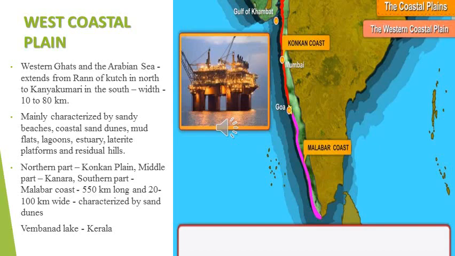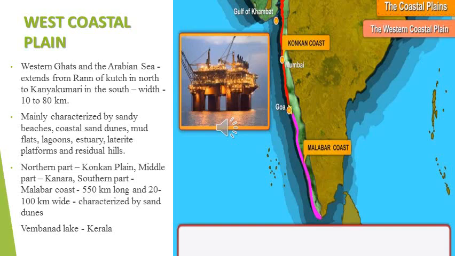The width of the west coastal plain varies from 10 to 80 kilometers. It is mainly characterized by sandy beaches, so you can find beaches. Then coastal sand dunes. In the desert region you can see some wave-like formation; likewise, you can also see it in the coastal region. That is a wave-like formation.